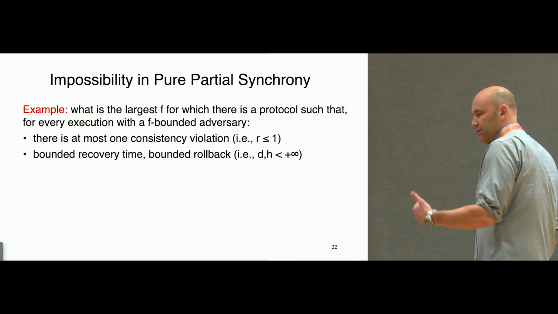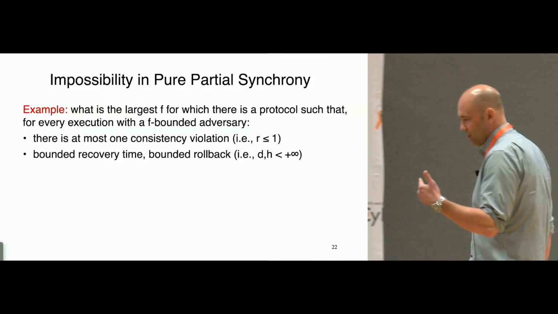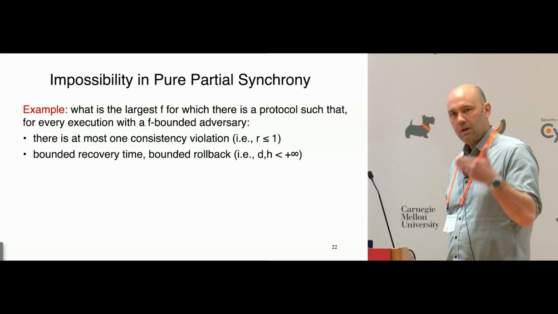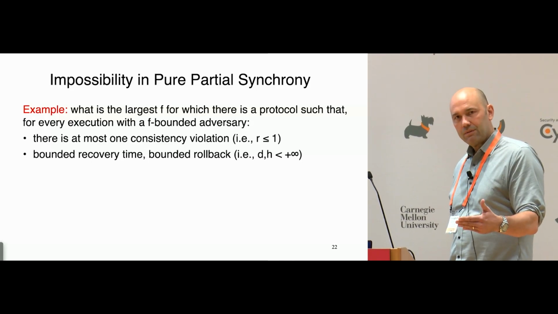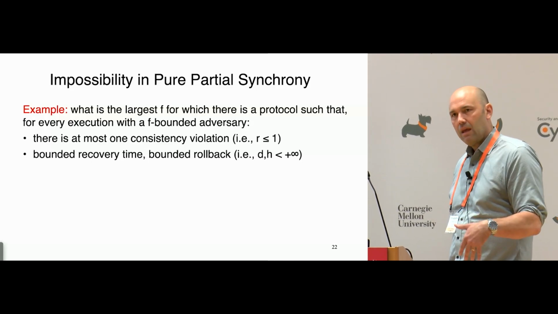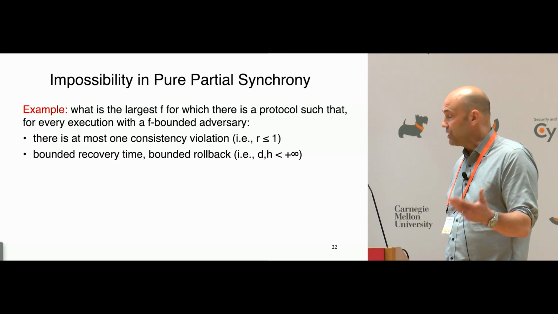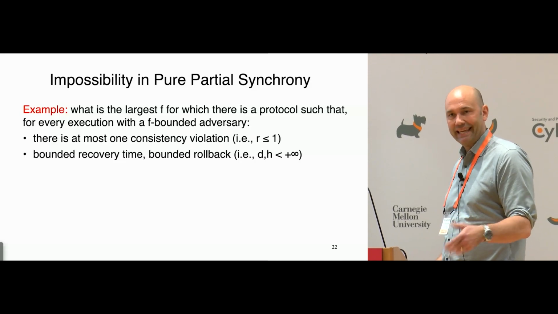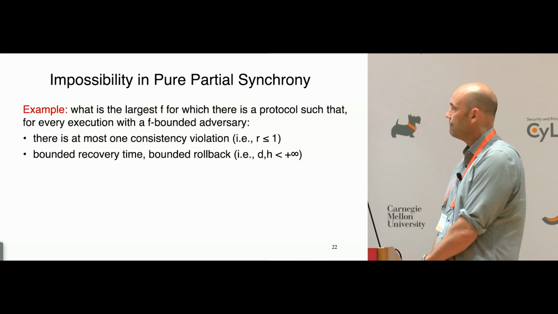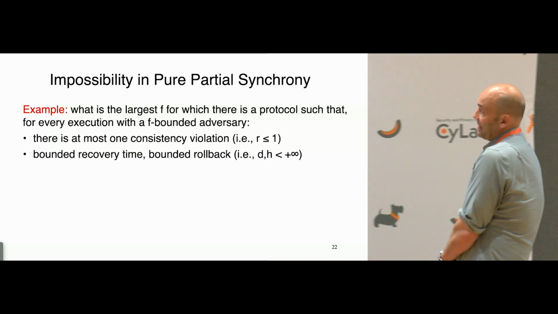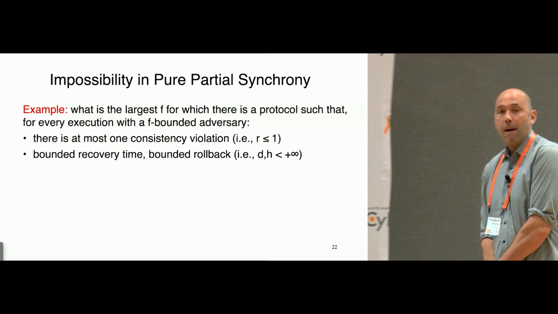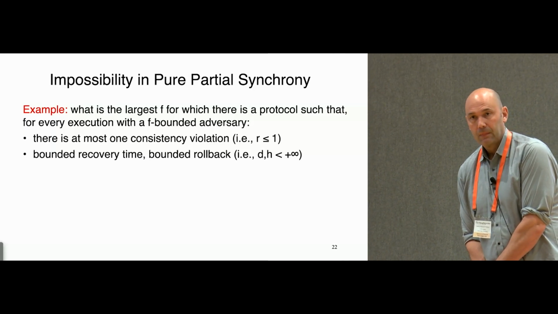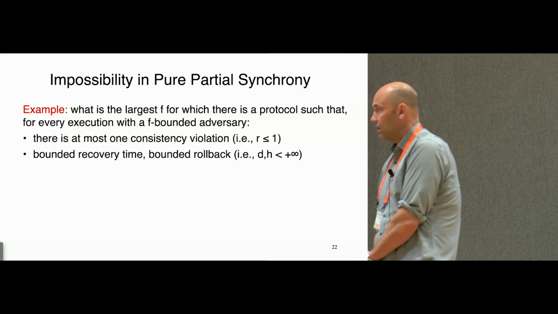So for example, let's just start with a basic question. Let's say we just wanted to allow one consistency violation, and that's it. We do allow R equal 1, so this is a relaxed notion of consistency, and we want to recover, if there is a violation, in bounded time with bounded rollback. Bounded meaning independent of the execution, okay? So you could ask, what would be the optimal fault tolerance with this relaxed notion of consistency? That's a well-defined mathematical question.